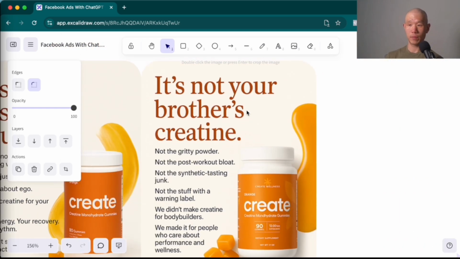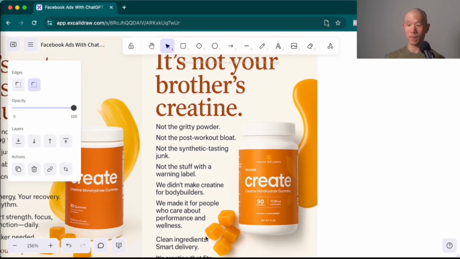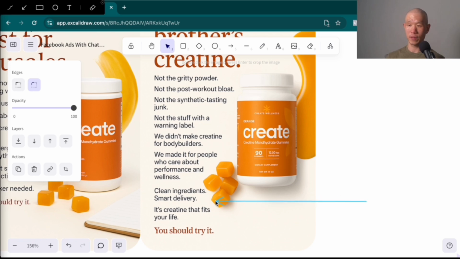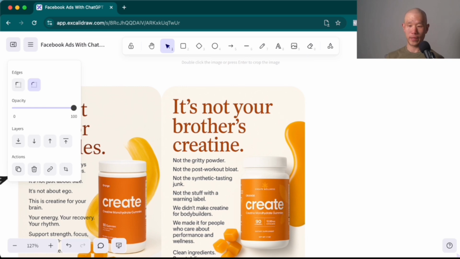All right, the second example that it created for us. It's not your brother's creatine, not the gritty powder, not the post-workout bloat, not the synthetic tasting junk, not the stuff with the warning label. We didn't make creatine for bodybuilders. We made it for people who care about performance and wellness. Clean ingredients, smart delivery. It's creatine that fits your life. You should try it. Again, I quite like it because I don't know too much about Create Wellness in their exact brand playbook, but I think this speaks to the audience that they're going after from the ads that I've seen, in particular, appealing to women.